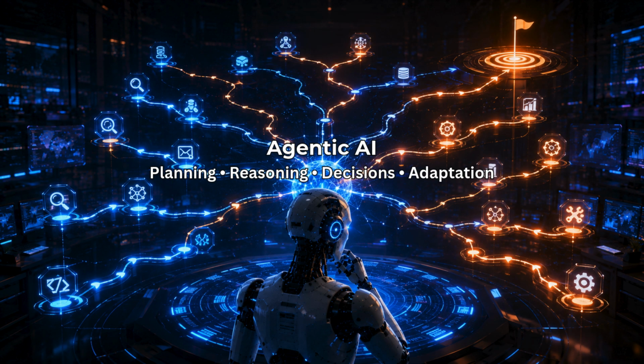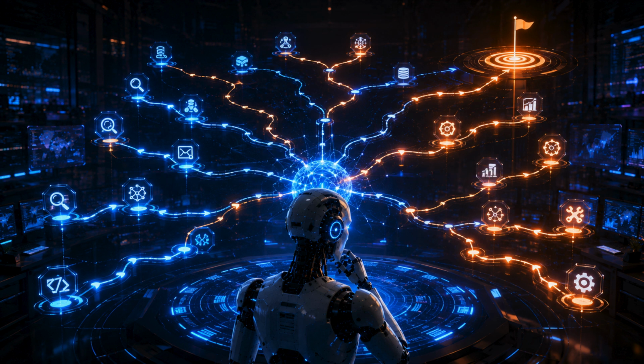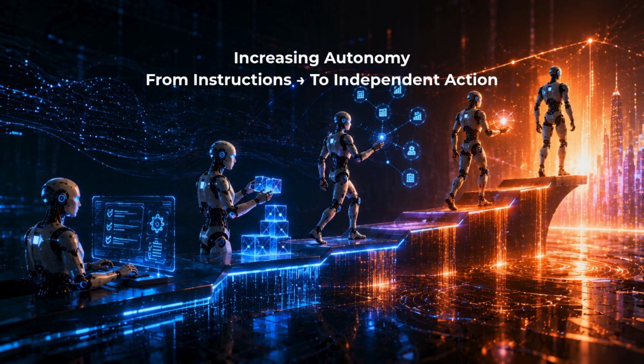Agentic AI is something different. Agentic AI describes how independently an AI system can operate. Can it plan? Can it reason? Can it choose between multiple options? Can it adapt when conditions change? Those are agentic characteristics. Agentic behavior exists on a spectrum.